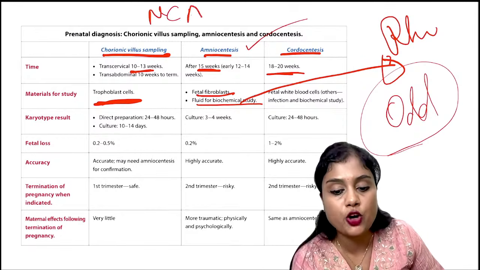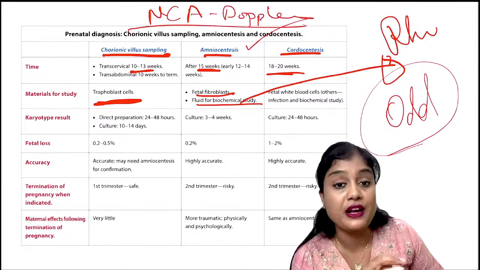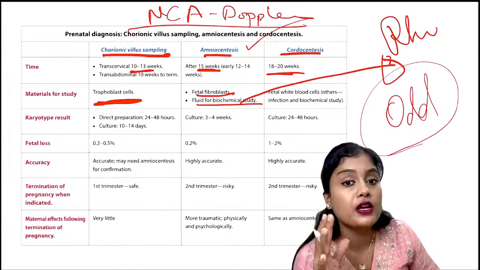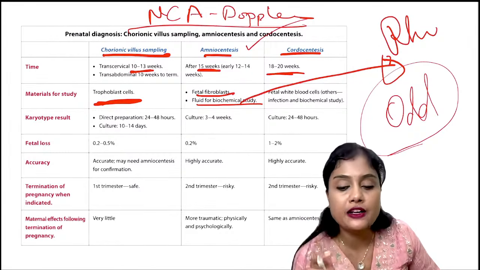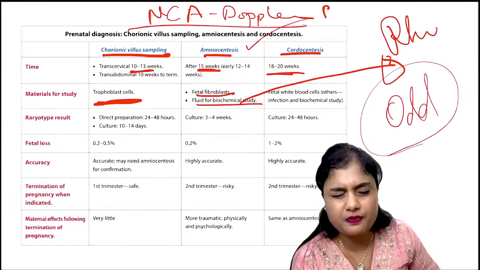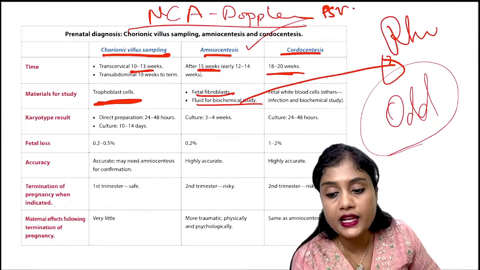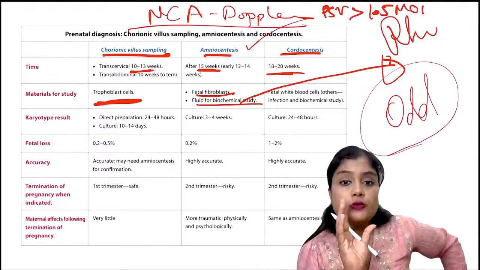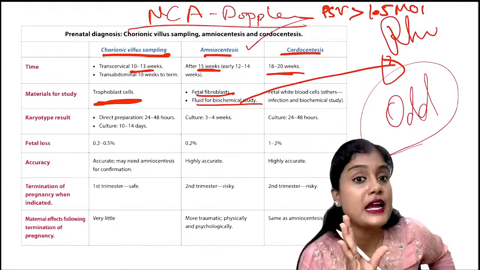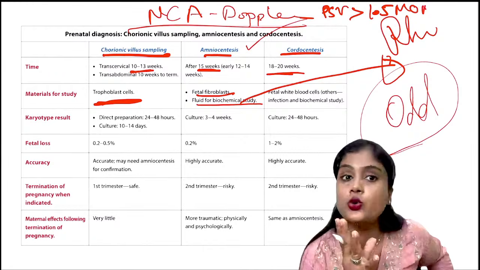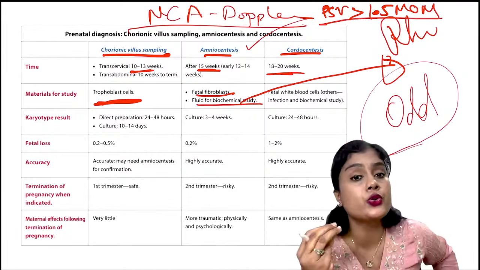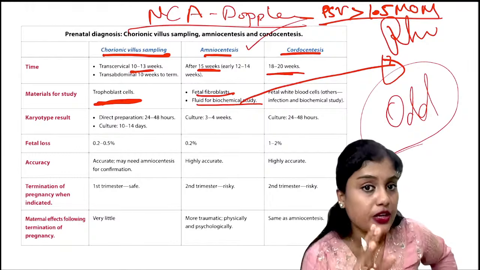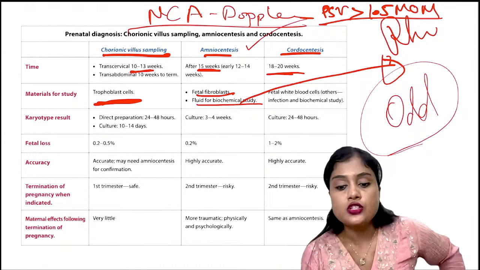Middle cerebral artery Doppler. Since I have not covered these topics, I'm trying to add these important points so that you will remember. If the middle cerebral artery Doppler PSV, peak systolic velocity, is more than 1.5 multiples of median, that means there is anemia. You should either do intrauterine transfusion, or deliver early and do exchange transfusion later. So this is about Rh negative.